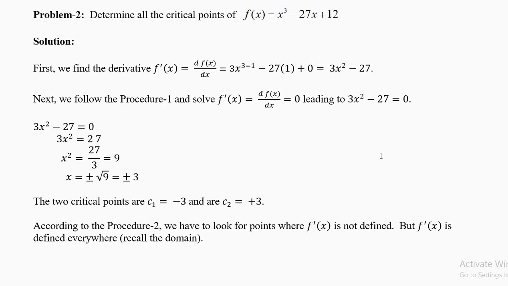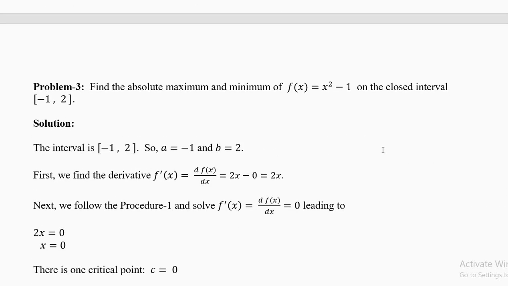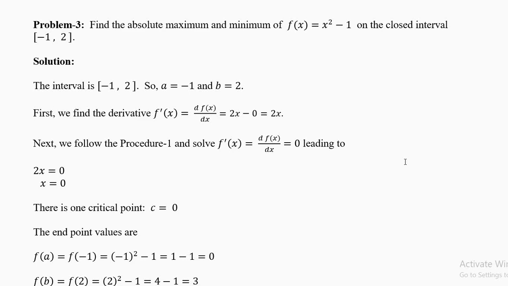Now we have done two examples on critical points. Now we'll start the questions on absolute minimum and absolute maximum. Let's look at the first question in this topic, which is question number 3. Problem number 3: find the absolute maximum and minimum of f of x equal to x squared minus 1 on the closed interval minus 1 comma 2.